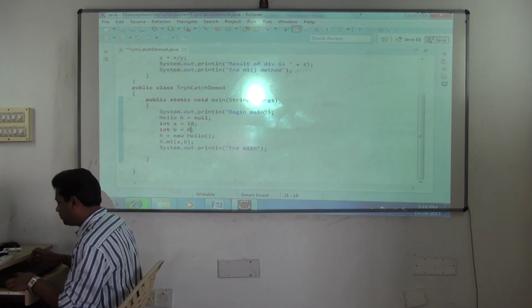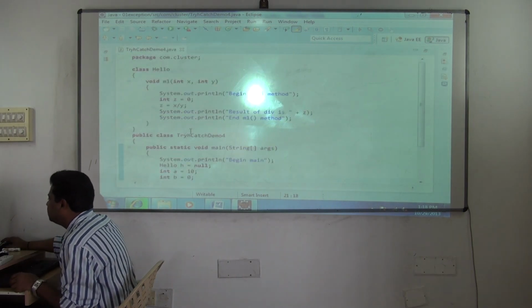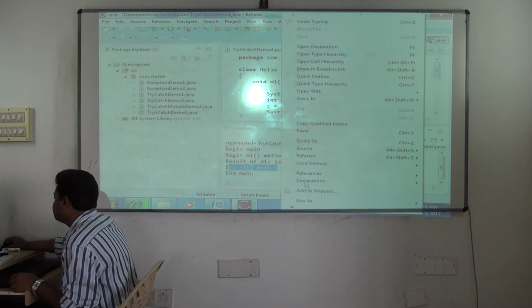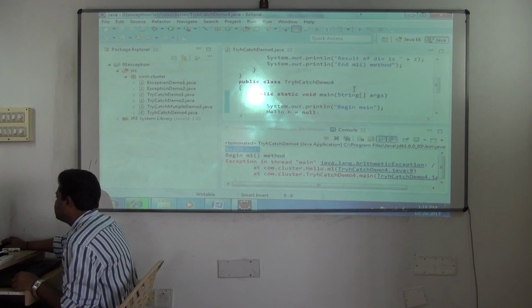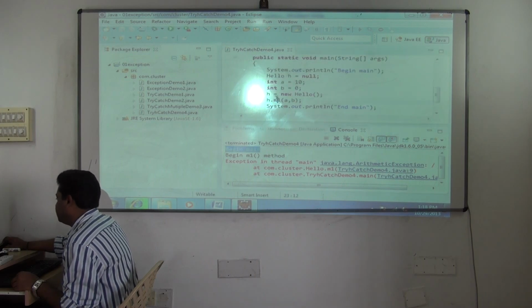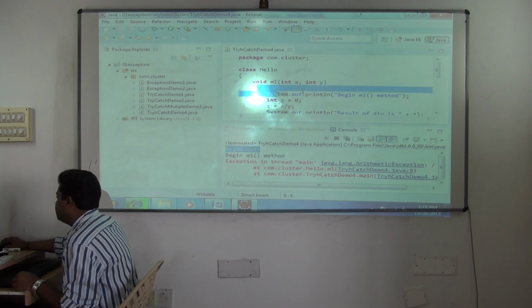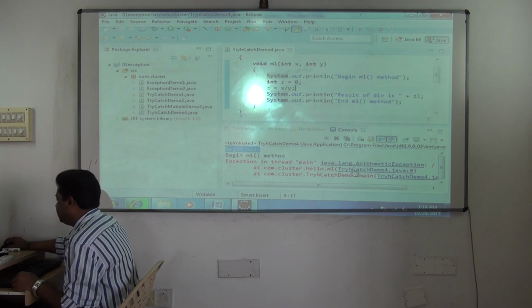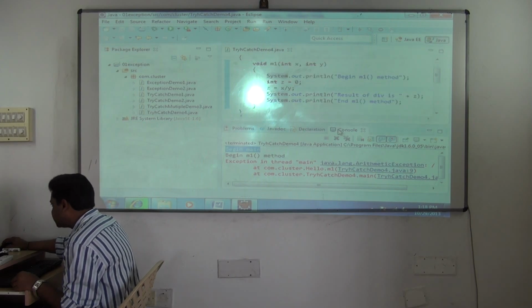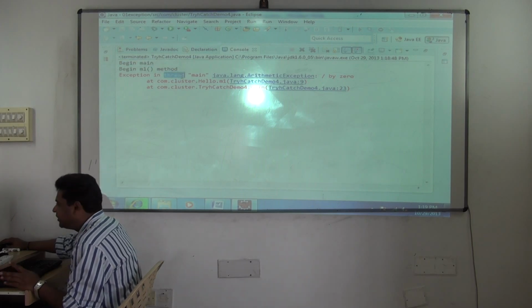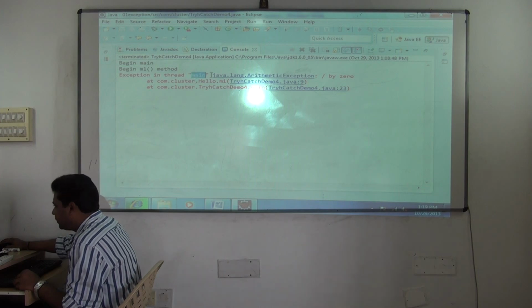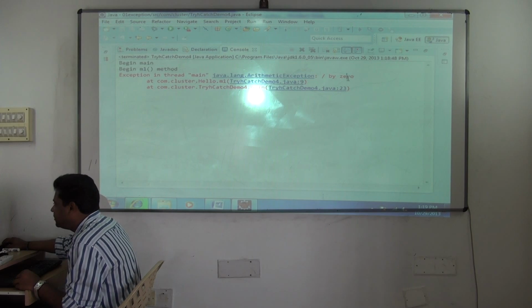See here, this is a very important flow now, a very crucial flow. Main starts execution, begin main. It will call the M1 method. M1 also begins execution. You are trying to divide. What happened? An exception occurred. Now see the trace. It's giving the name of the thread also. Forget threads now; the name of the thread is main. But look at this: this is the name of the exception which has occurred, and it is divide by 0. How did it occur? See, it's giving you the trace.